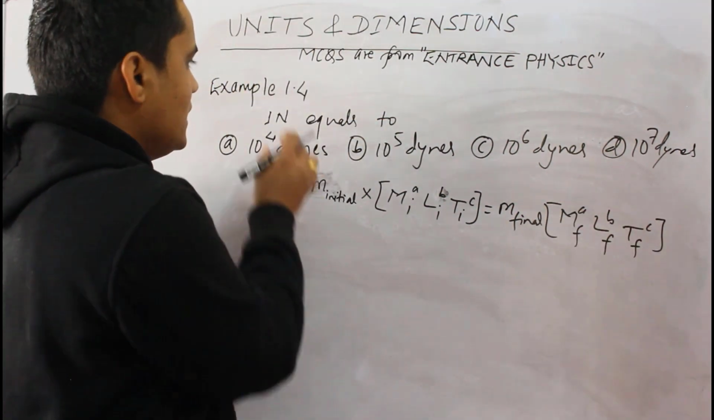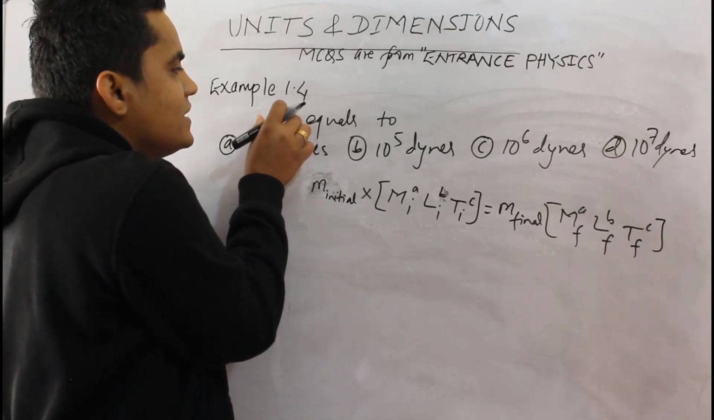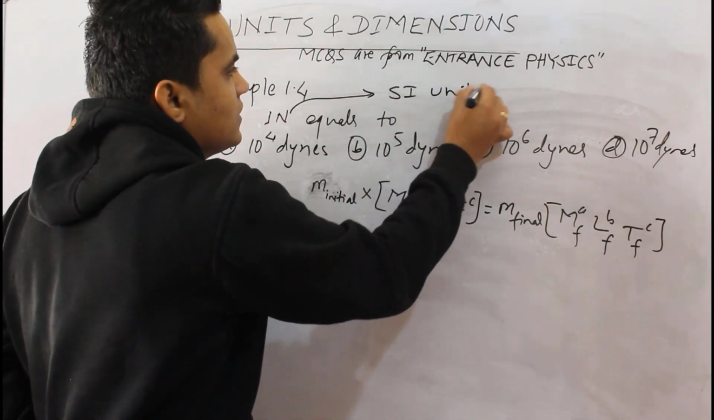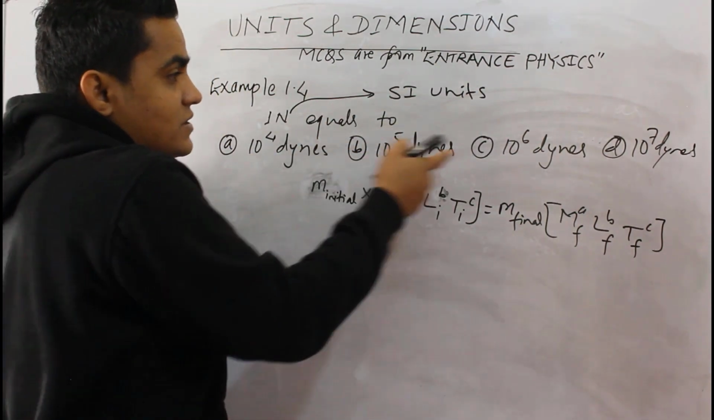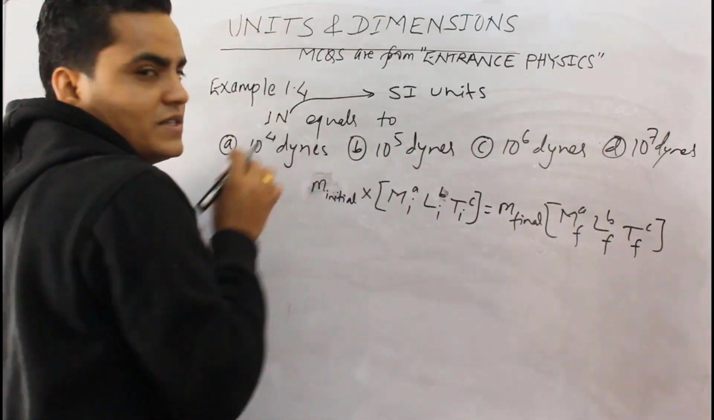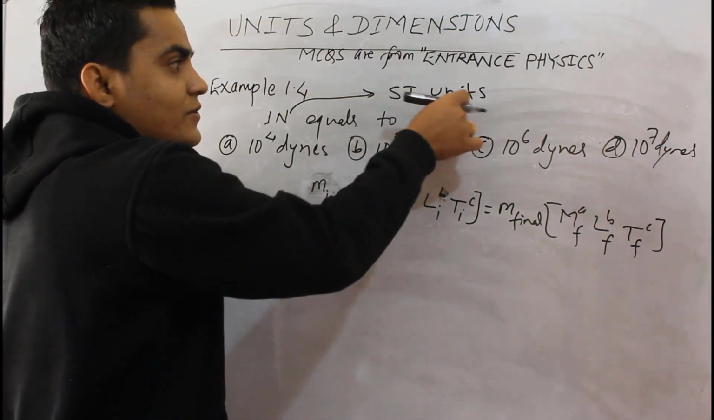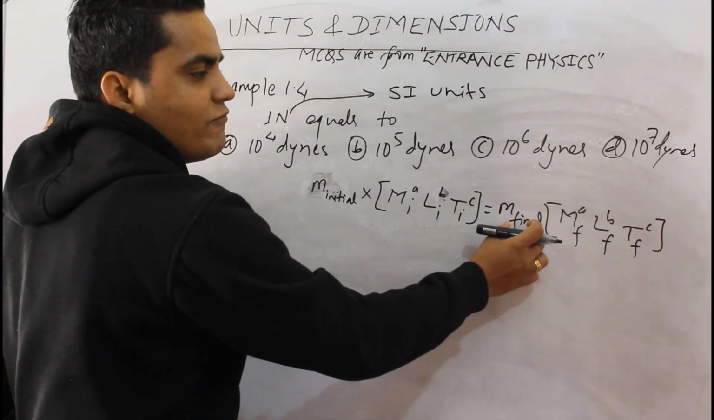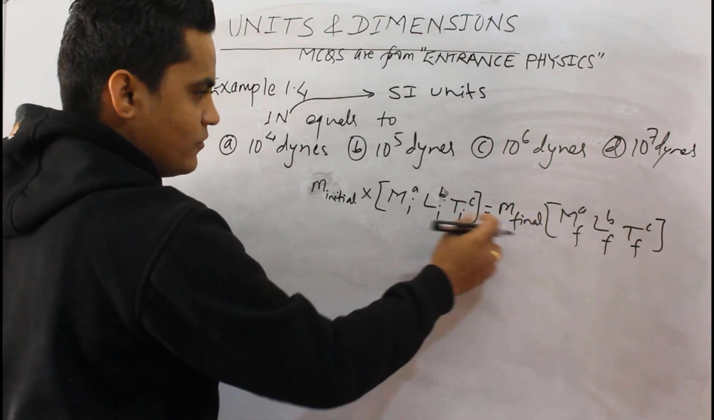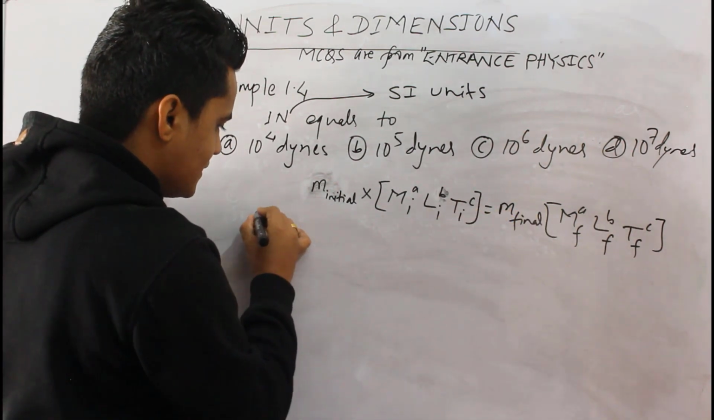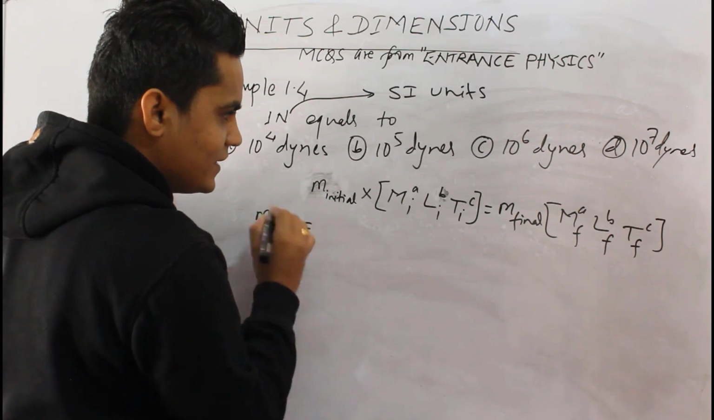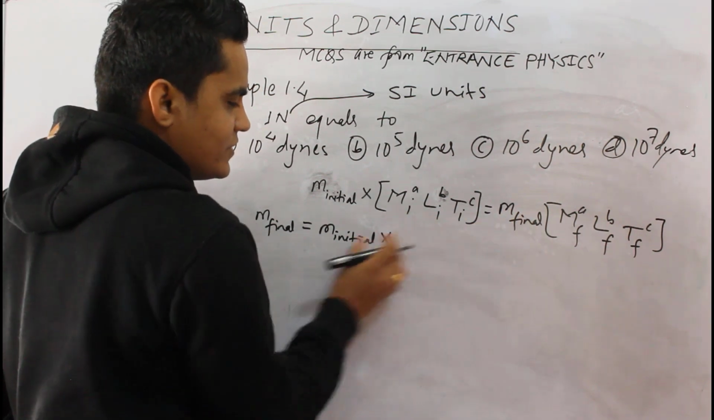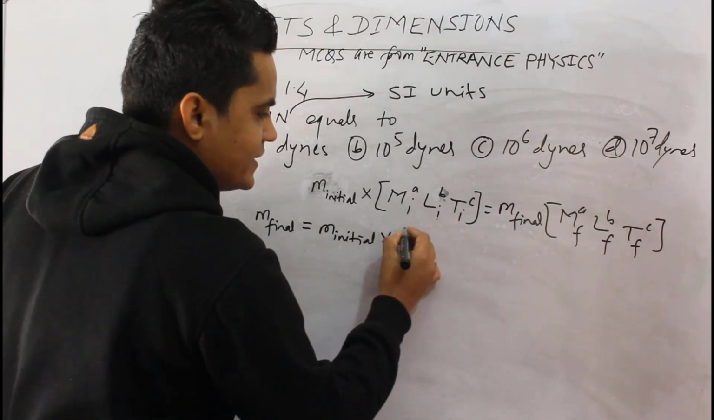Here the initial quantity is given, that is 1 Newton, which is expressed in SI units. If you look at the options, you will find the unit is dyne, which is expressed in CGS. That means we have to convert the SI measurement into a CGS measurement. So we have to calculate this M final in terms of CGS. We can express this formula as M final is equal to magnitude initial into the ratio of the initial and final units.